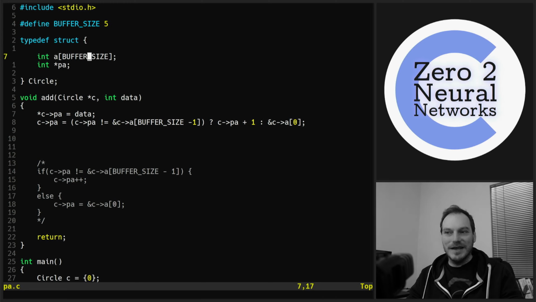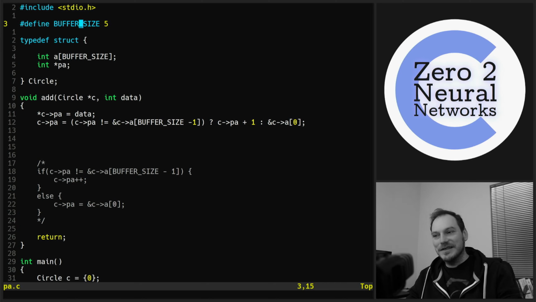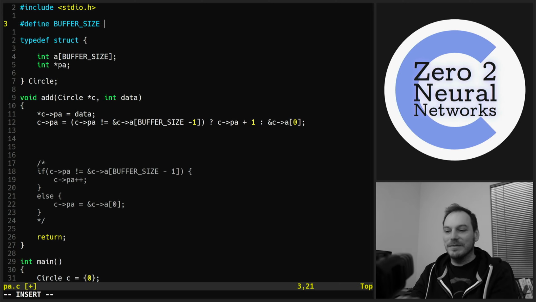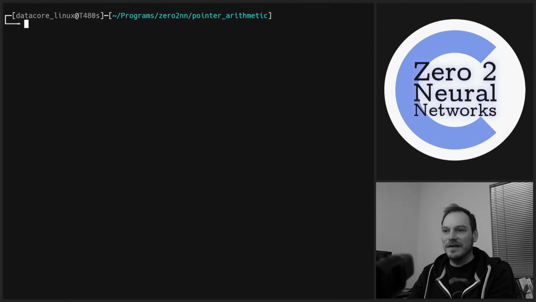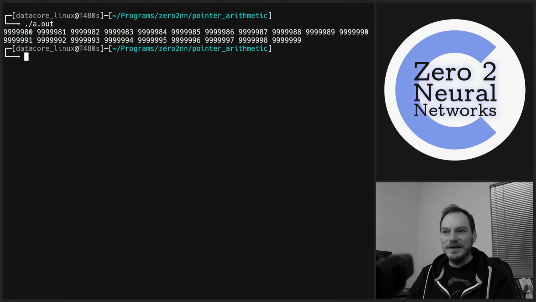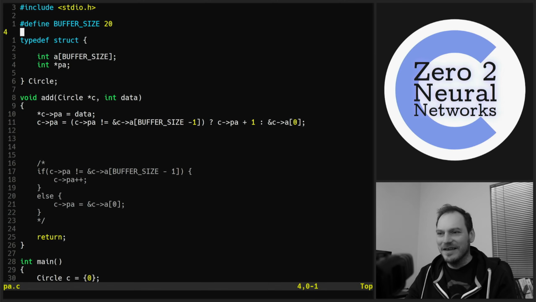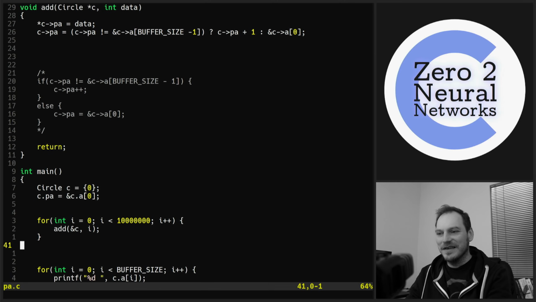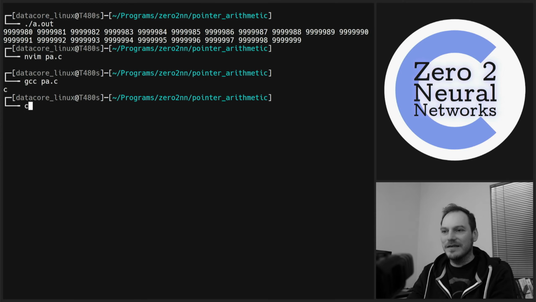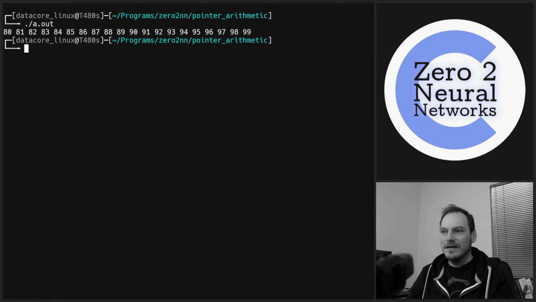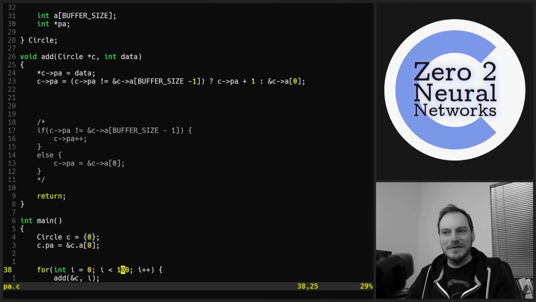It's just an array of a fixed size, and it's got a pointer pointing to one of the elements in the array, and that's it. Simple. It's really simple, but a really useful, really effective, and really flexible program too. We can maybe change that to 20, and we can use the same program and print out the last 20 elements. Oh, I'm still on 10 million, am I? I thought I'd put that back to 100. Obviously not. Put that back to 100. And then we print out the last 20 elements. A circular buffer is a really, really useful, handy, flexible mechanism.